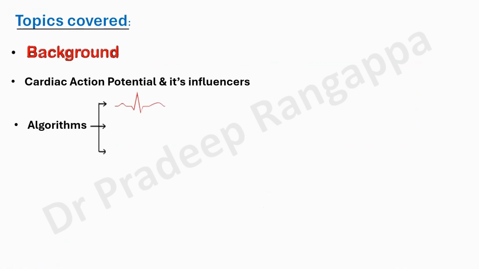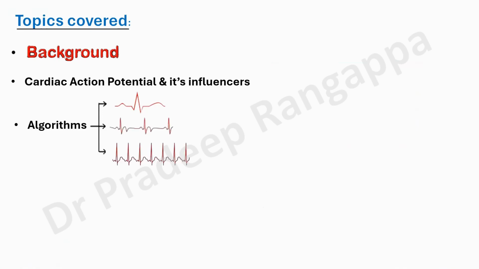Then we will talk about the established algorithms in the literature, which are mainly divided into three categories: the ECG changes with sinus rhythm, the changes with bradycardia, and the changes with tachycardia. They have categorized the toxicities amongst these three algorithms.